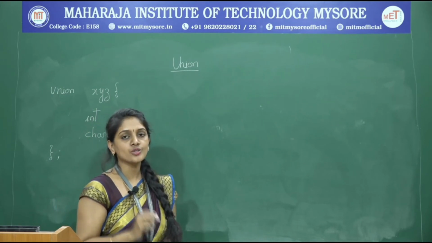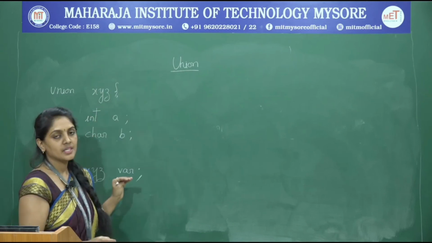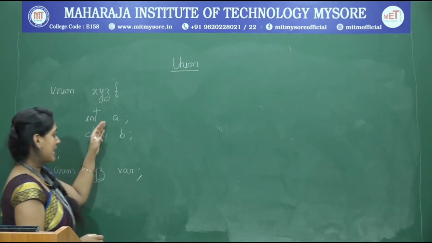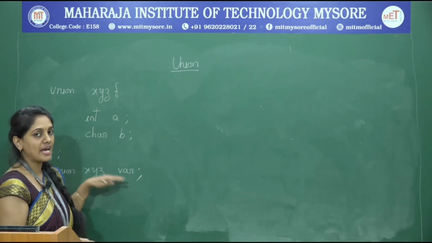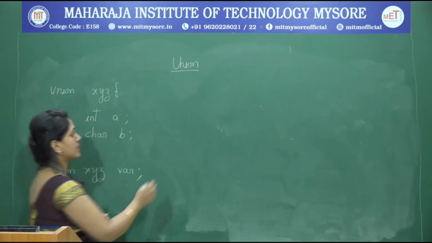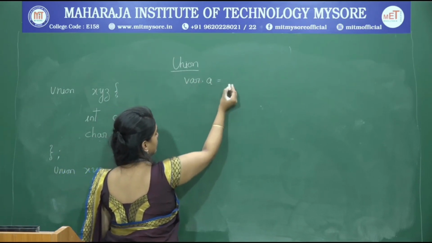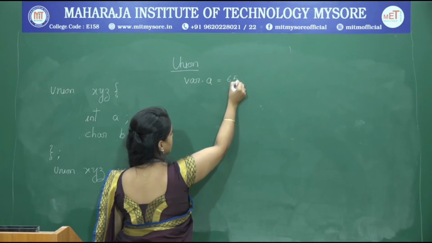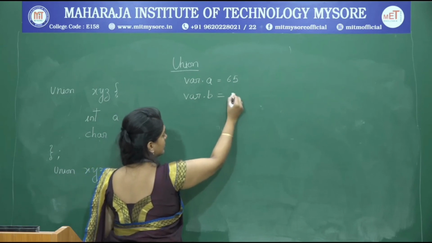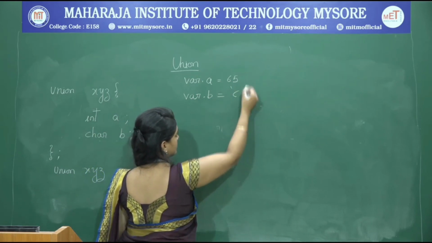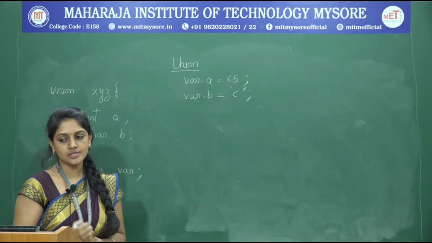Like structures, here also we are supposed to declare union variables. To access the union members A and B, I have declared a union variable called var. How to access this A and B? var dot A is equal to 65, var dot B is equal to C. So this is how I can initialize the values.